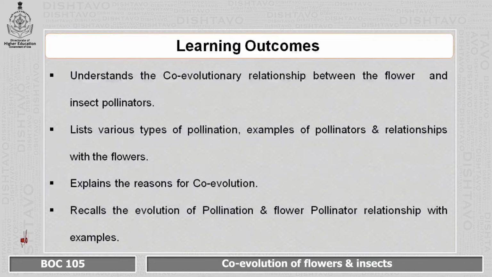Learning outcomes. At the end of this session, students will be able to understand the co-evolutionary relationship between the flower and the insect pollinators. They will also be able to list various types of pollination, examples of pollinators, and relationship with the flowers. It will also help the students to explain the reason for coevolution. They can recall the evolution of pollination as well as flower-pollinator relationship along with examples.